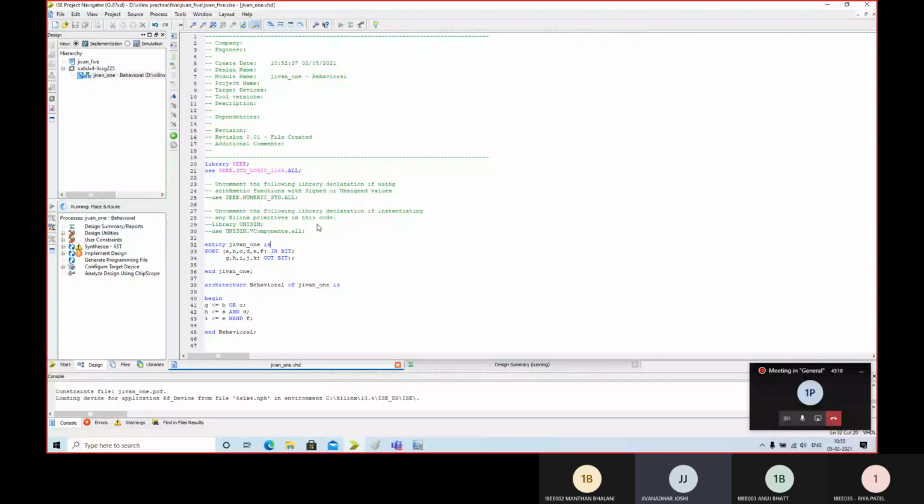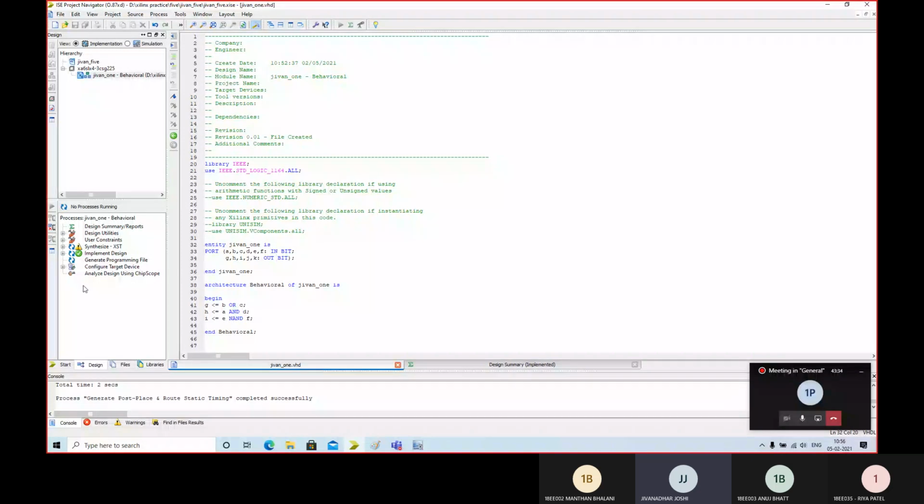It will take some time. The number of warnings is 0 and it is completed successfully.